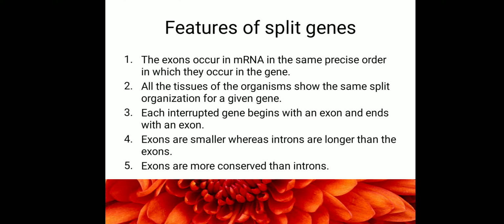Now let us see, there are certain features of these interrupted genes or split genes. So what are these features? The exons occur in mRNA in the same precise order in which they occur in the gene. So on the gene, exons and introns are present. They get copied, and the exons will get copied in the same way.